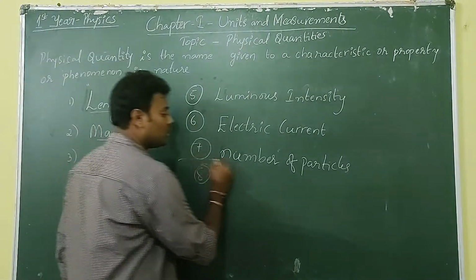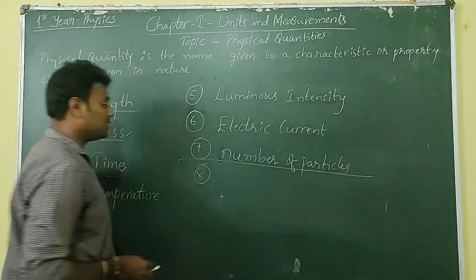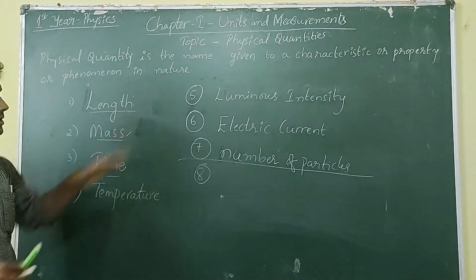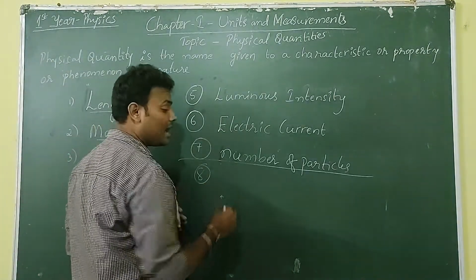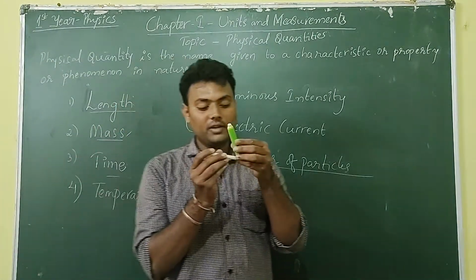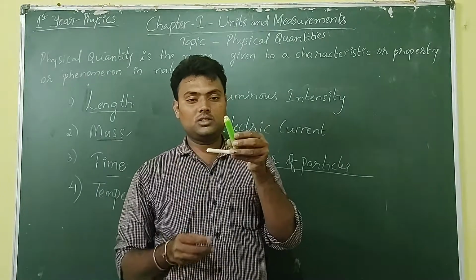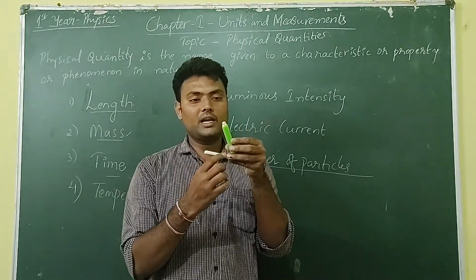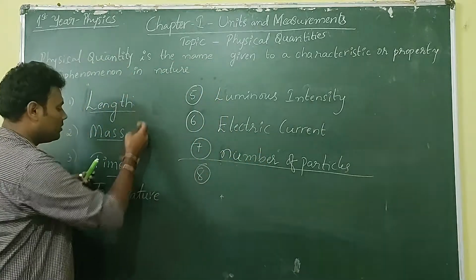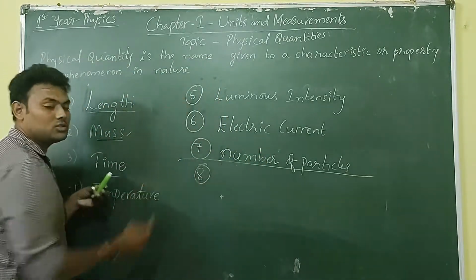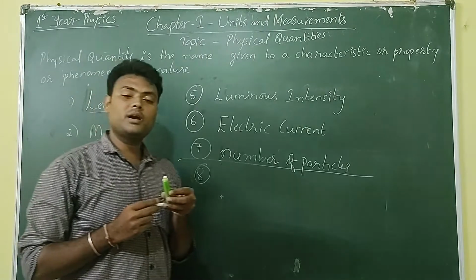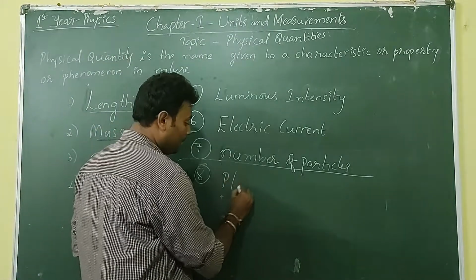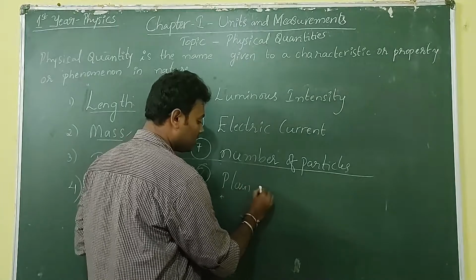And later on, after these 7 fundamental quantities, there are other 2 which are known to us, that is the angle between these two lines. You cannot measure this angle with respect to these. So it has become a fundamental quantity, that is plane angle.